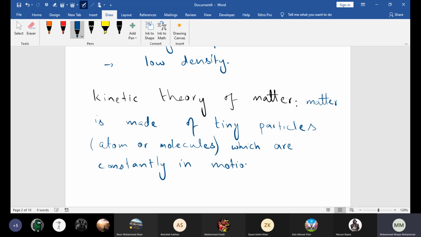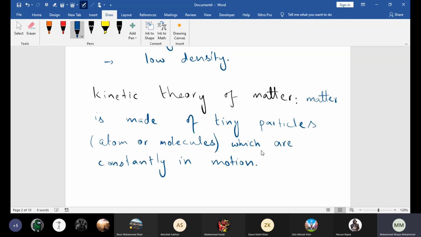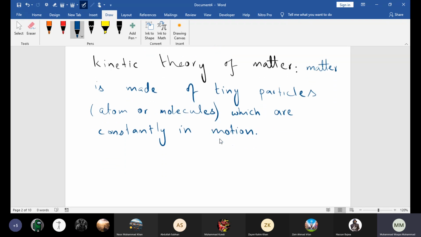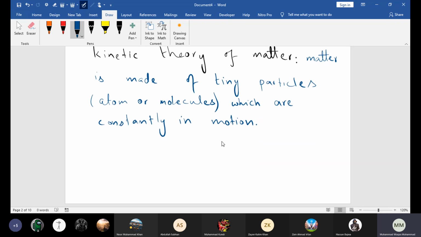So beta, the atoms or molecules in the matter are moving, right? So they have kinetic energy. So this is where this theory gets its name. This is very important. They all are moving, they have some sort of kinetic energy. So that's basically the kinetic theory of matter.